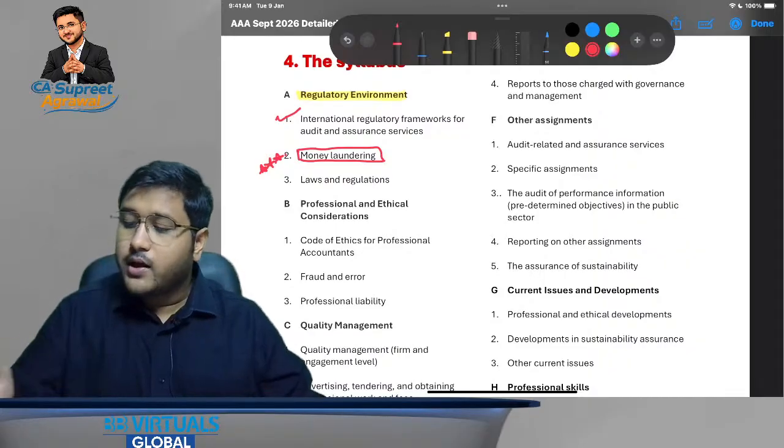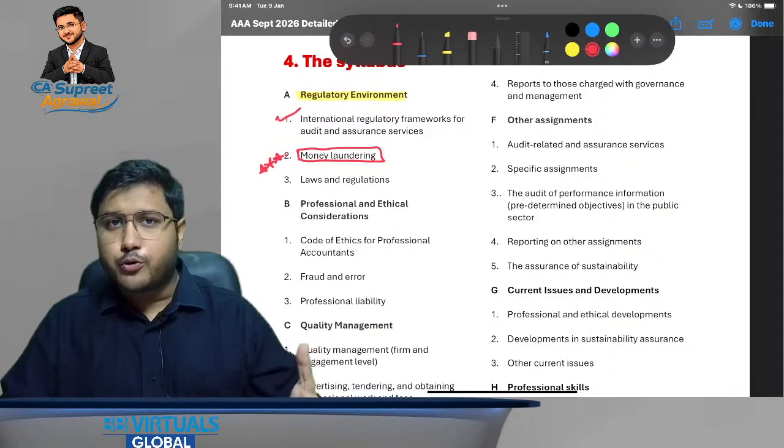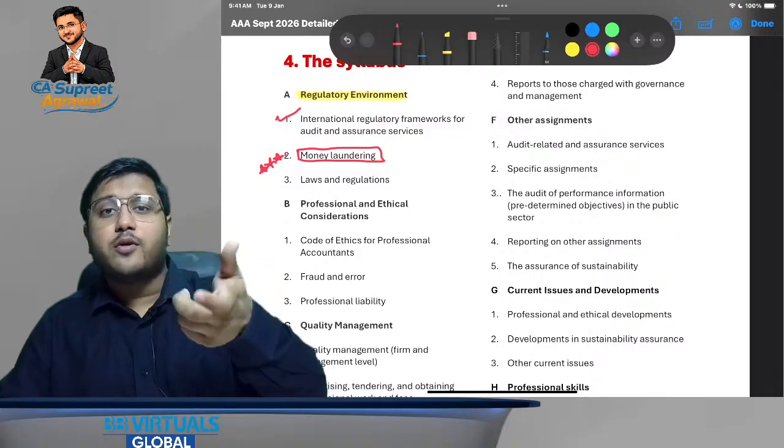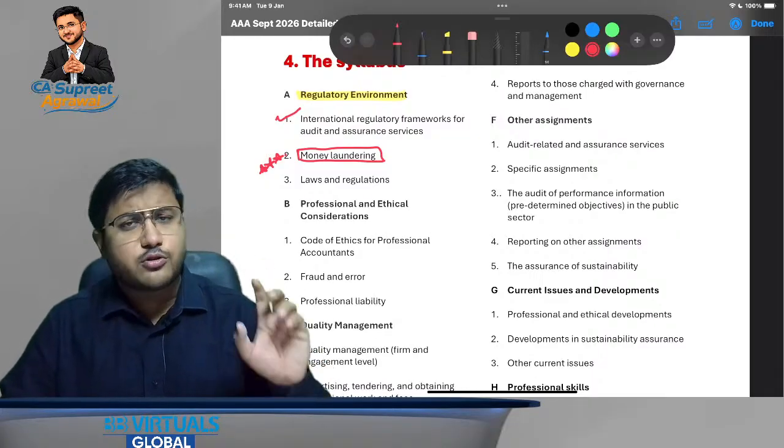Money laundering. Now, this is not asked as an independent question, but it is framed as part of some of the other case study or case scenario questions, so it becomes important for you.